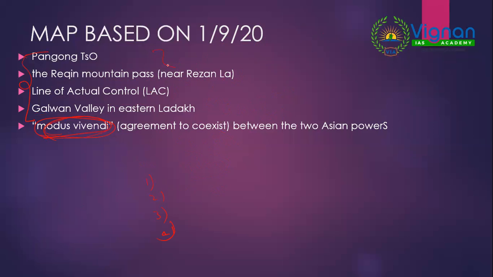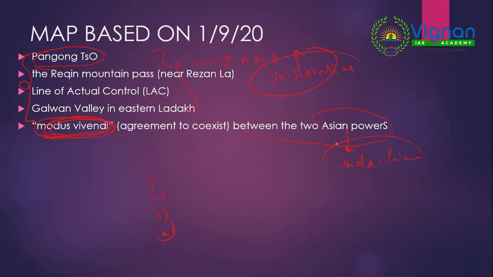In the similar article, the press asked the Ministry of External Affairs, who is Jaishankar, to comment on last night's standoff between Indian and Chinese troops near Pangong Tso Lake. Then the External Affairs Minister said that we should go for modus vivendi between the two biggest Asian powers, that is between India and China.